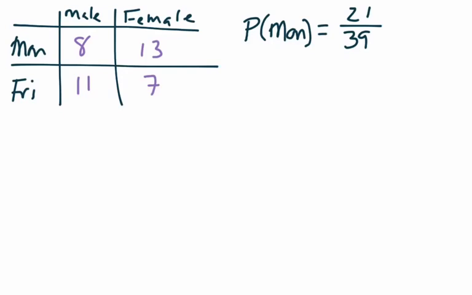I do notice that both of those numbers are divisible by 3, so 21 divided by 3 is 7, and 39 divided by 3 is 13. So that would be the simplified fraction form.